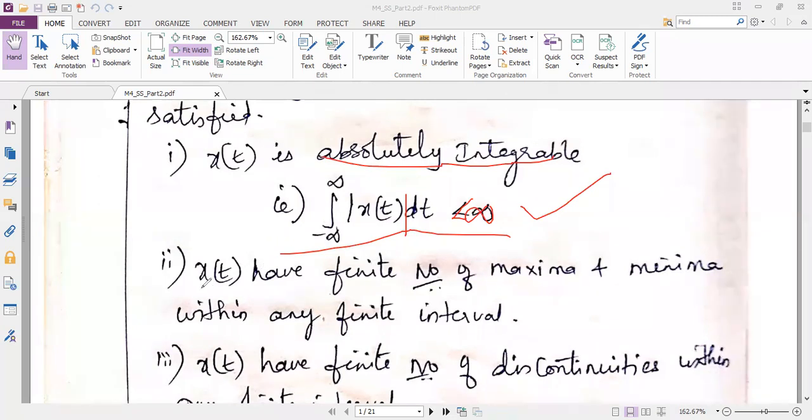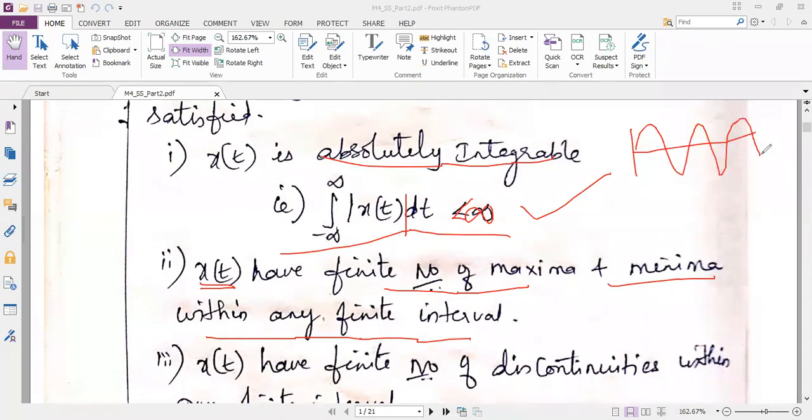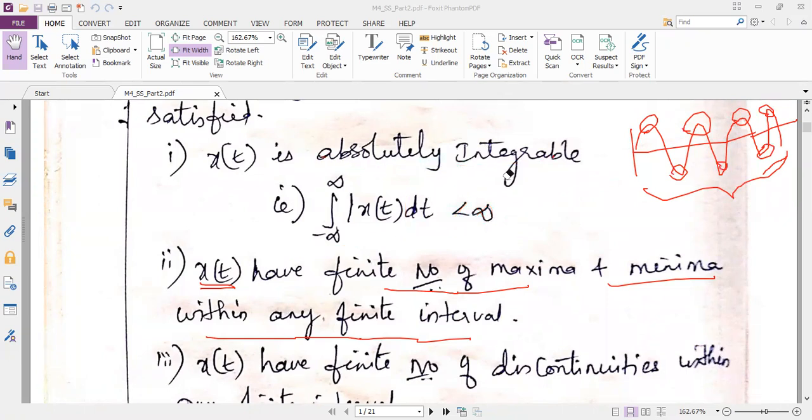The next condition is that x of t has a finite number of maxima and minima within a finite interval. You know what is maxima? See, this is my x of t. I am just taking this as a finite interval. Within this finite interval, it should have a finite number of maxima and a finite number of minima. This is your second point, and this condition also should be satisfied to get the transformed signal as output.